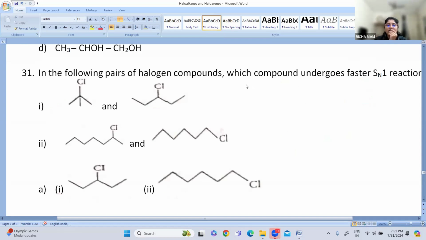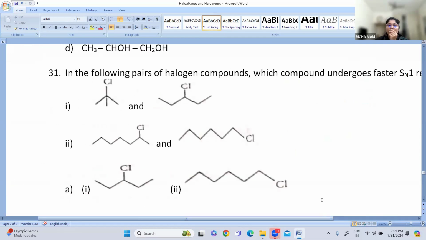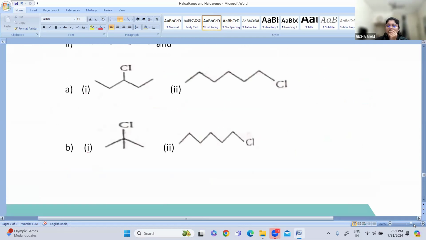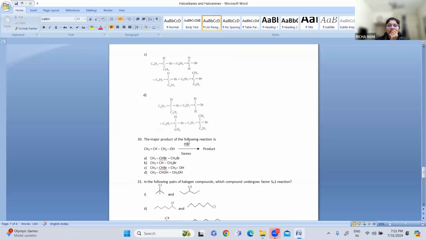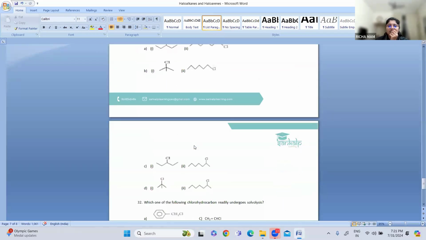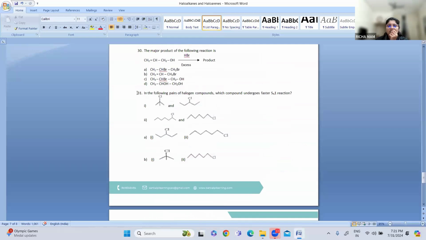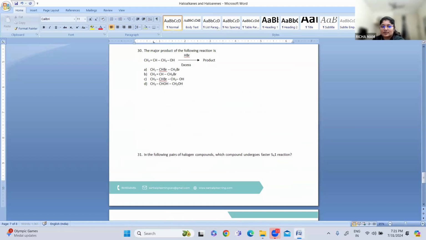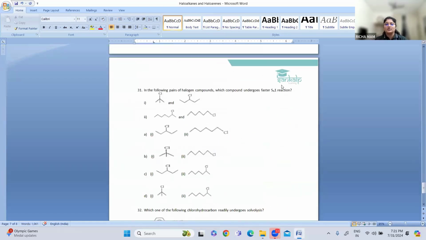In the following pairs of halogen compounds, which compound undergoes faster SN1 reaction? They have given you compounds, and you have to tell which will undergo the faster reaction. These are compounds 1 and 2. I'll just zoom in.